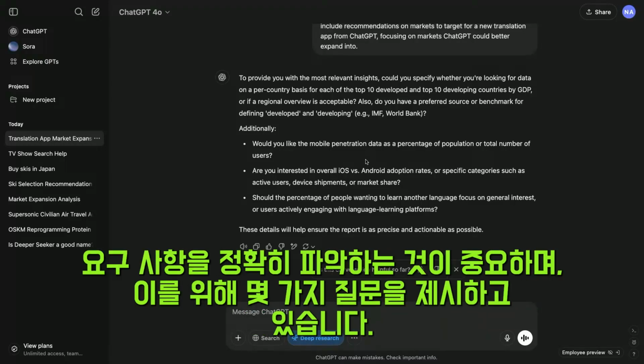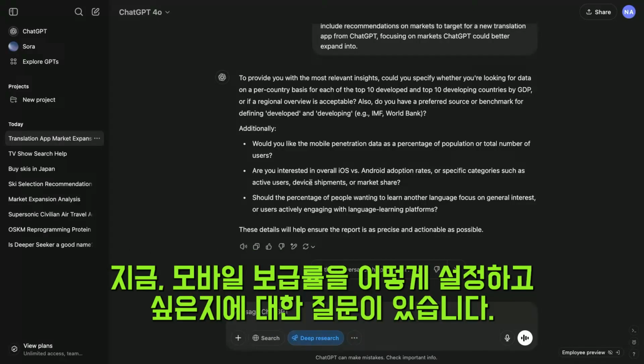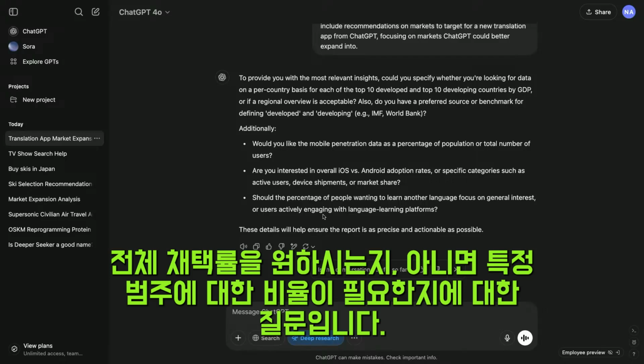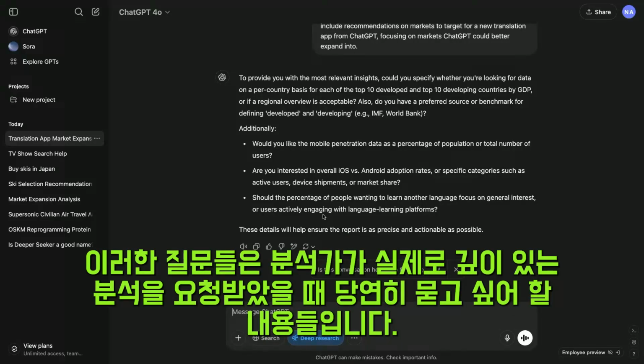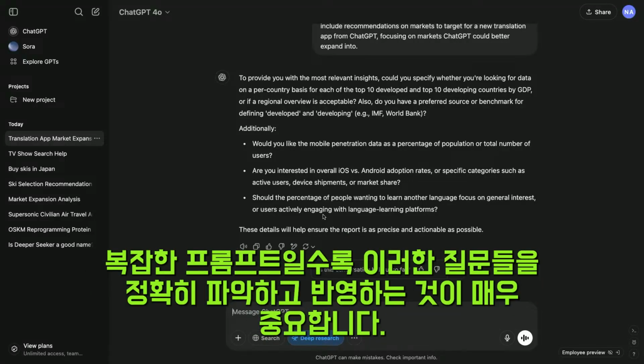And so there's a couple of questions that it's giving to us right now. How do you want mobile penetration set up? Do you want overall adoption rates or specific categories? Should the percentage of folks be on general interest or really engaged interest? These are really good questions that you'd expect an analyst to want to ask you when you're giving them a really tough prompt. And so it's really important that you can capture these up front.